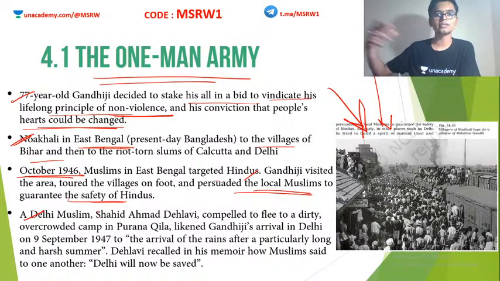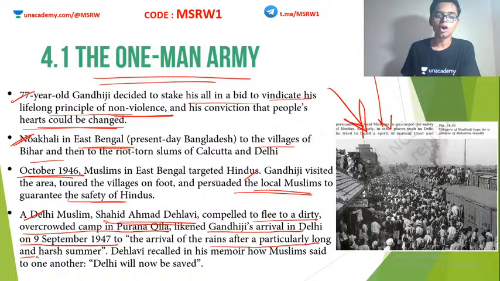So he was trying to bring this religious unity when it was not happening. Okay. So we have a reference from Delhi which states that a Delhi Muslim, Shahid Ahmad Dehlvi, compelled to flee to a dirty, overcrowded camp in Purana Qila, likened Gandhiji's arrival in Delhi on 9 September 1947 to the arrival of the rains after a particularly long and harsh summer. Dehlvi recalled in his memoir how Muslims said to one another, Delhi will now be saved.